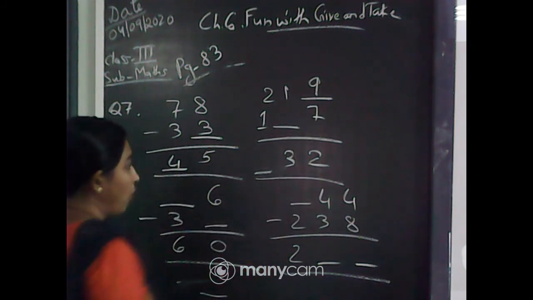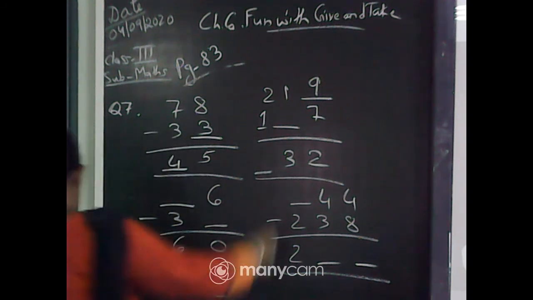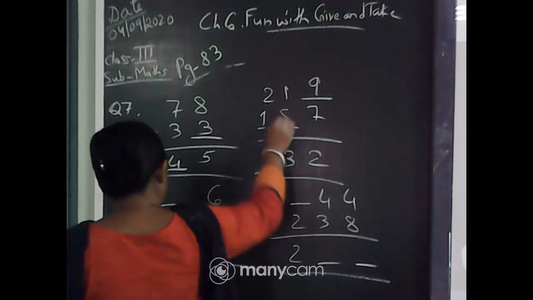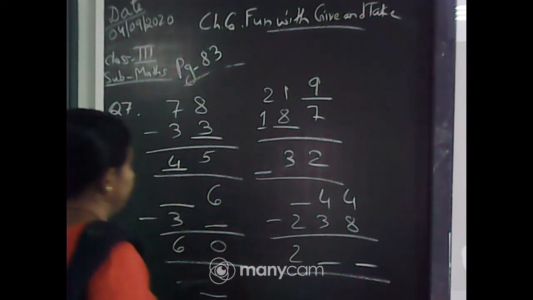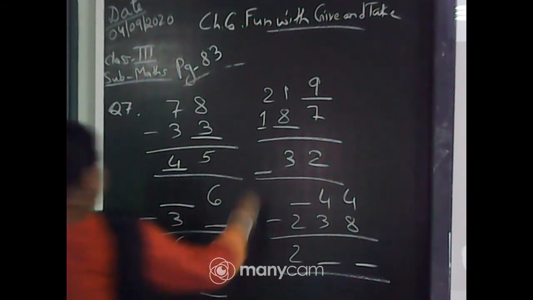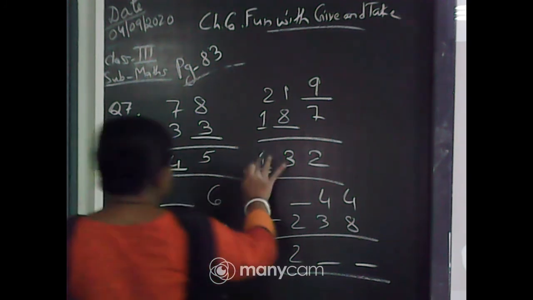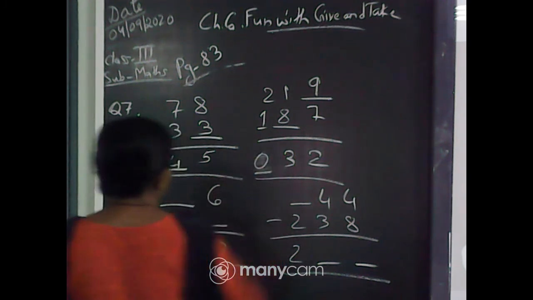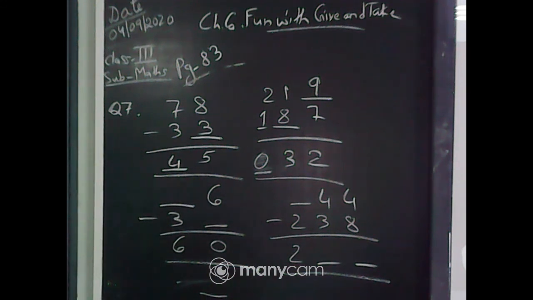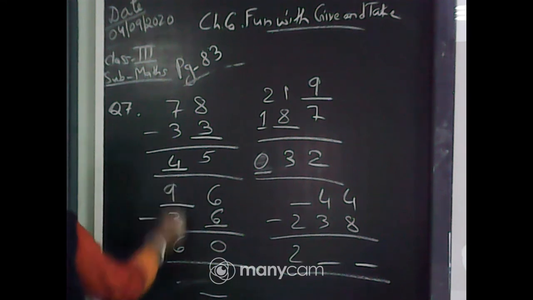Now with what will you subtract 1 to get 3? It will be 8. And this side it is 1. No, not 1. This side it will be 0. Now the next one. Yes, here it is 60. So 6 minus 6, 0, and 9 minus 3, 6.